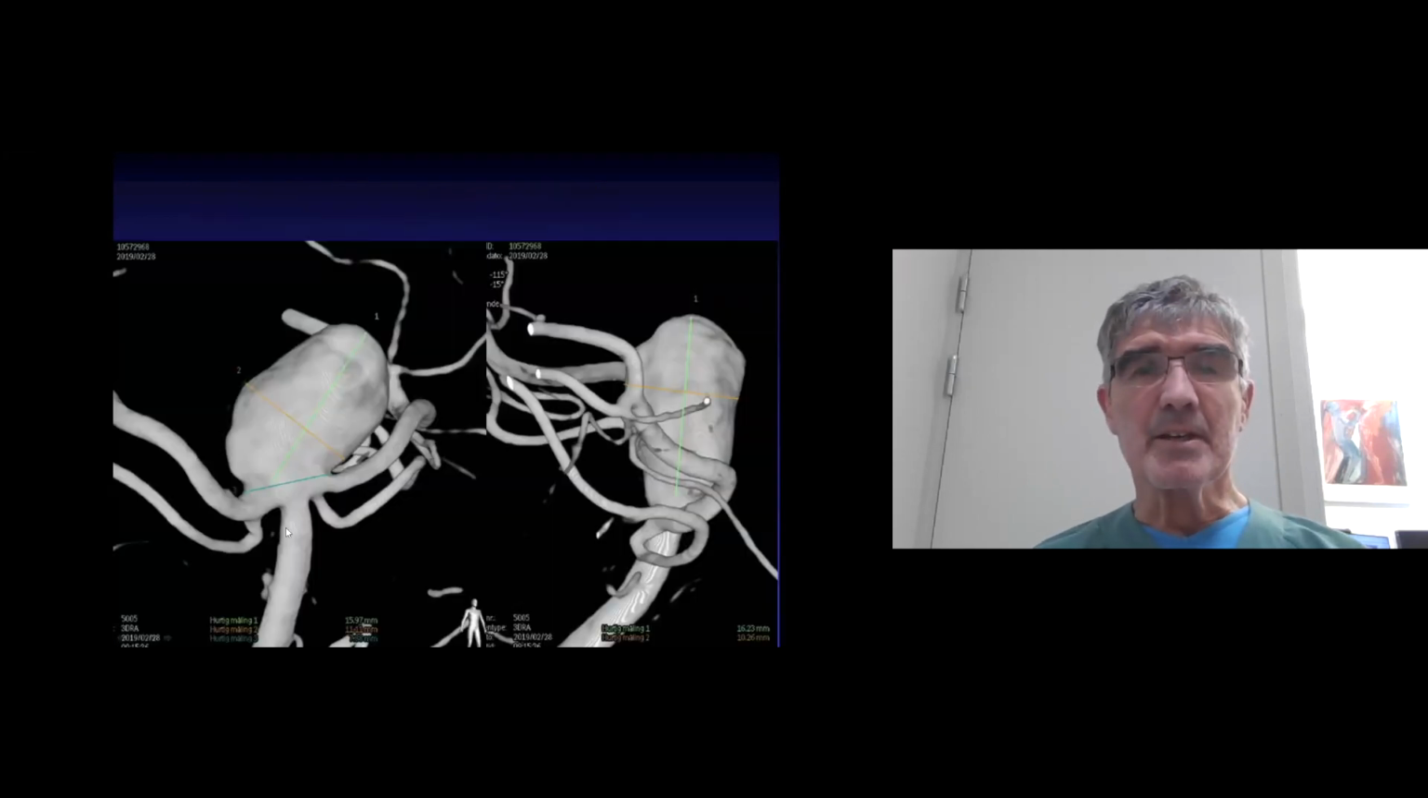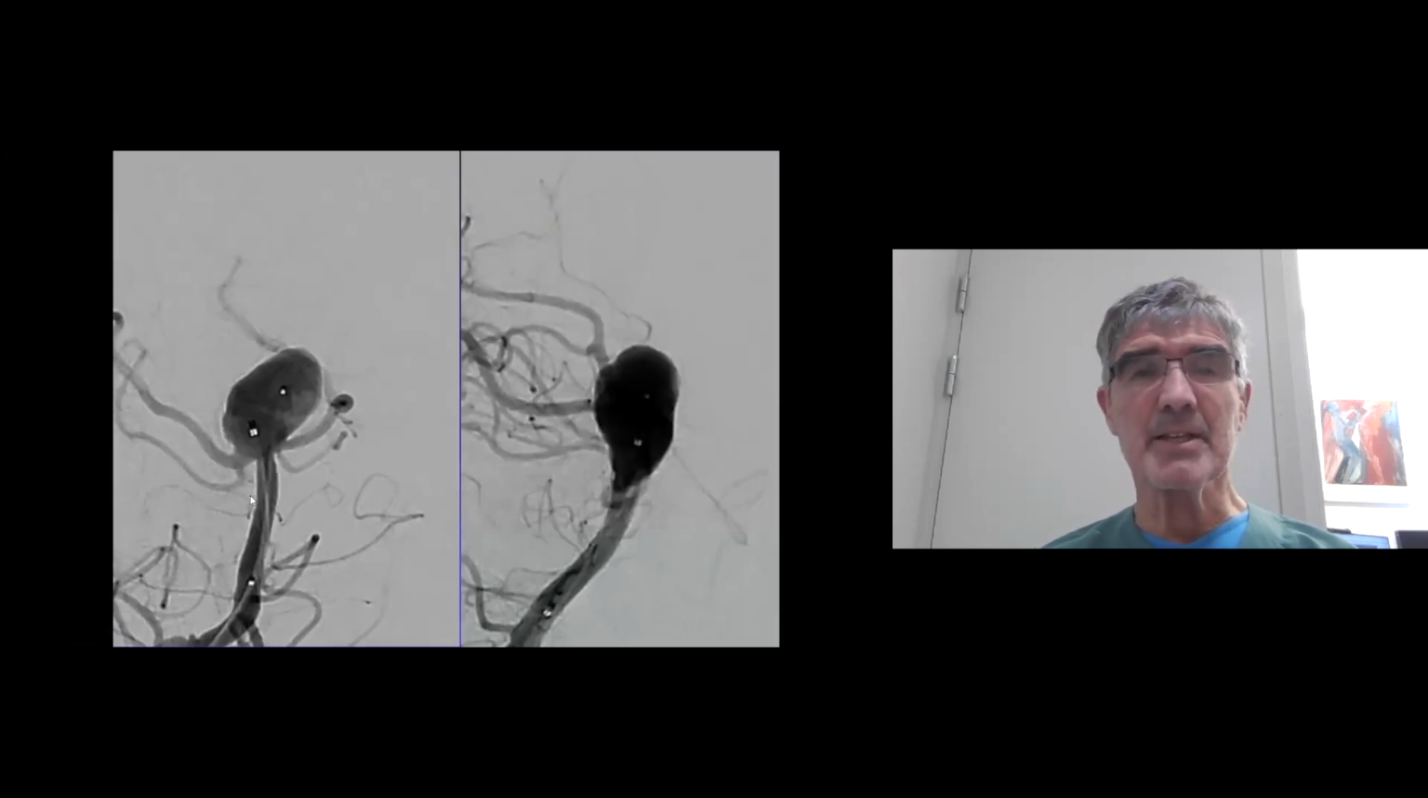And this is the aneurysm. You see that the neck is a little bit oblique. It makes it a little bit more challenging than the straight one. The aneurysm is big. It's 16 millimeter long and 12 millimeter wide, but it doesn't make a big difference. If we can control the neck, we can treat the aneurysm.